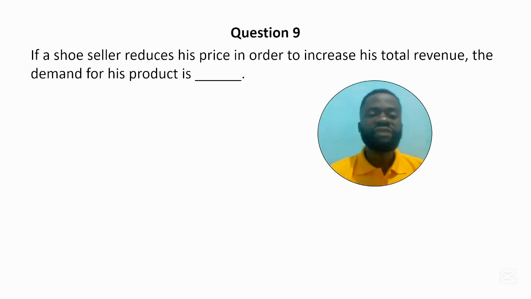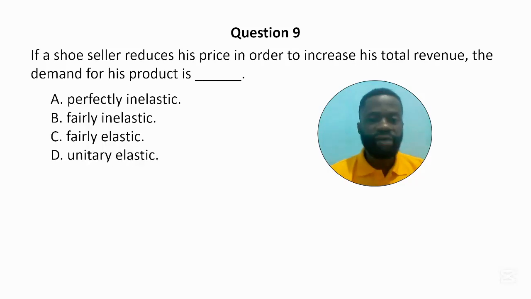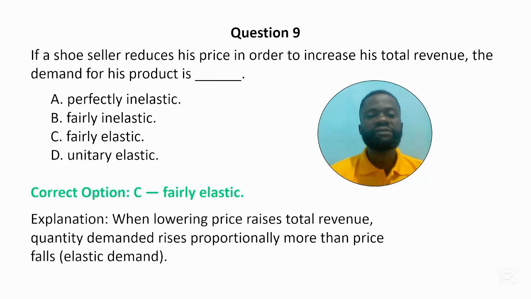Alright. Question 9. If a shoe seller reduces its price in order to increase its total revenue, the demand for its product is dash. A. Perfectly inelastic. B. Fairly inelastic. C. Fairly elastic. And D. Unitary elastic. The correct answer is fairly elastic. When lowering price raises total revenue, quantity demanded rises proportionally more than price falls. And so the correct answer is fairly elastic.